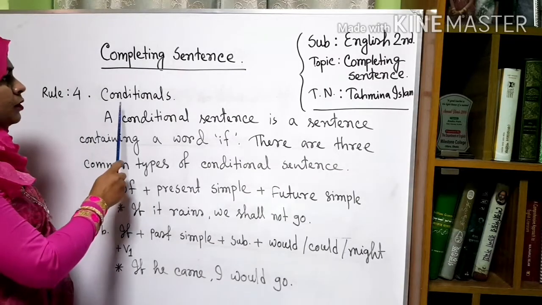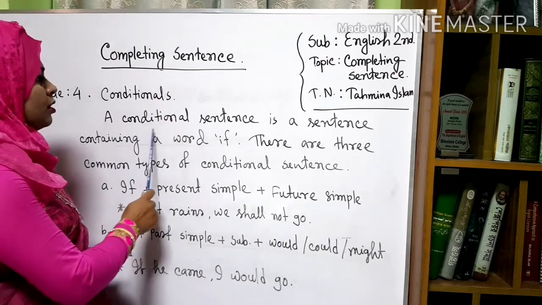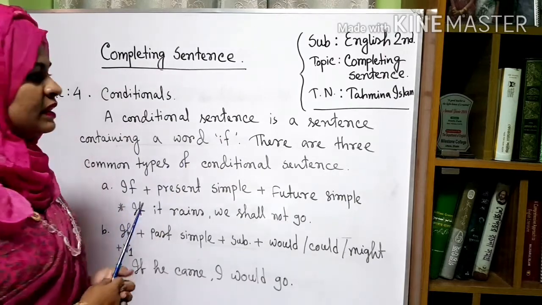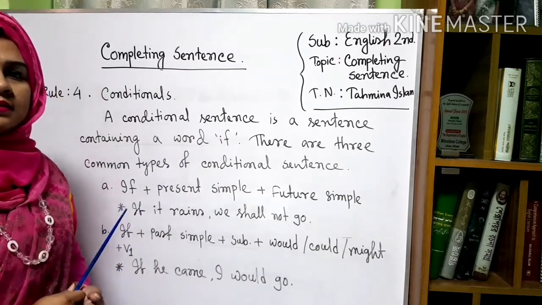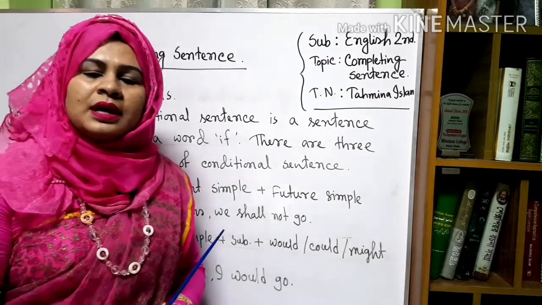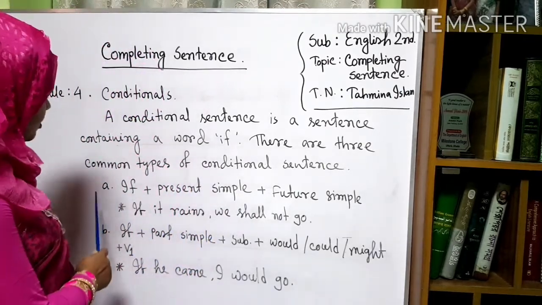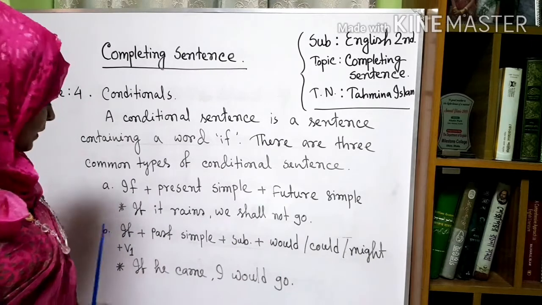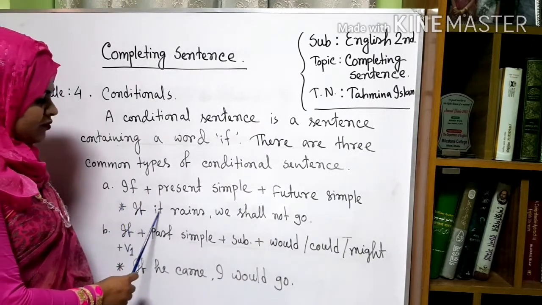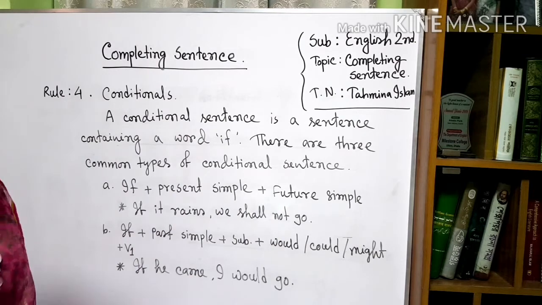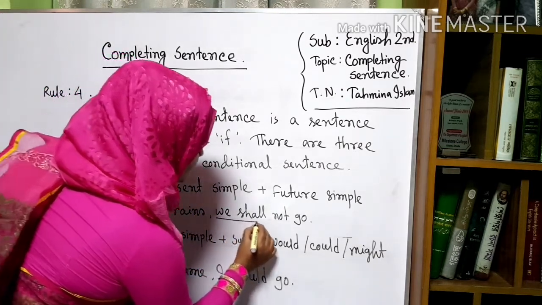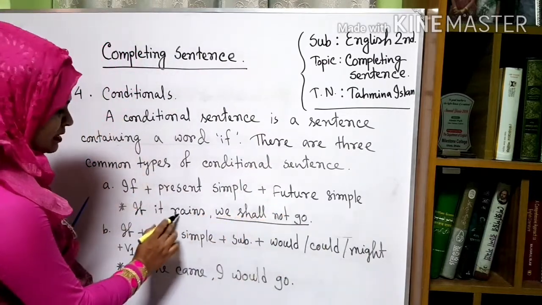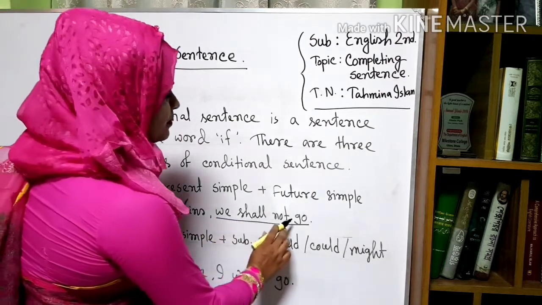Rule 4. Conditionals. A conditional sentence is a sentence containing the word "if". There are three types of conditional sentence: first conditional, second conditional, and third conditional. First conditional is if plus present simple plus future simple. The example is, if it rains, we shall not go. Here we have to complete this clause. If it rains, we shall not go. This is the present simple sentence and this is the future simple sentence.